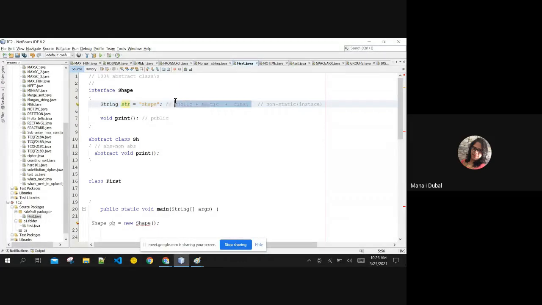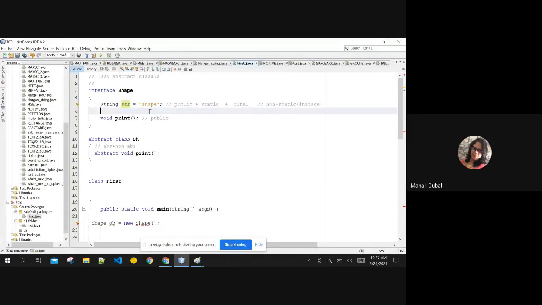These are default qualifiers. You need not mention them over here, okay? They are by default given to this variable. You cannot reassign the value. Interfaces can declare only constants and non-instance variables. This can declare only constant variables because whichever class is going to inherit this shape could give its own implementation of the string, which is not fixed, and it is not allowed. If you want to give only your own implementation of your variable, create it in an abstract class. Abstract class can allow non-final and final, both kinds of variables. But interface is very strict regarding that. You can only create final type of variables, meaning the classes that are inheriting this shape interface are going to have the same value for all of them.